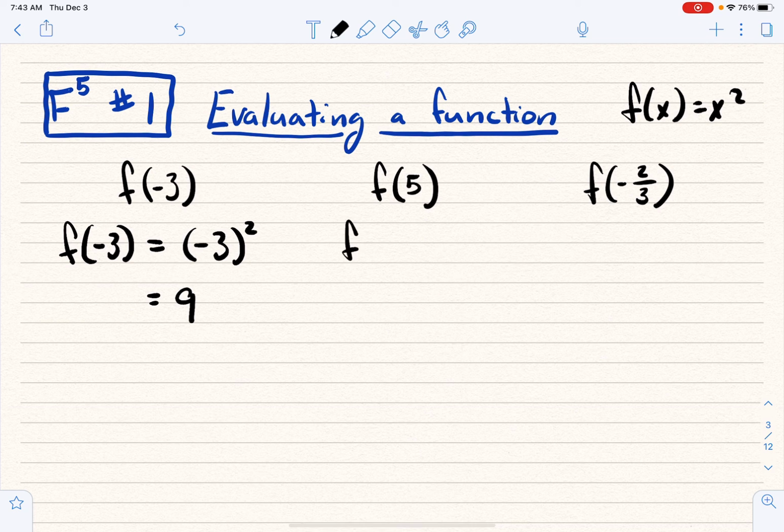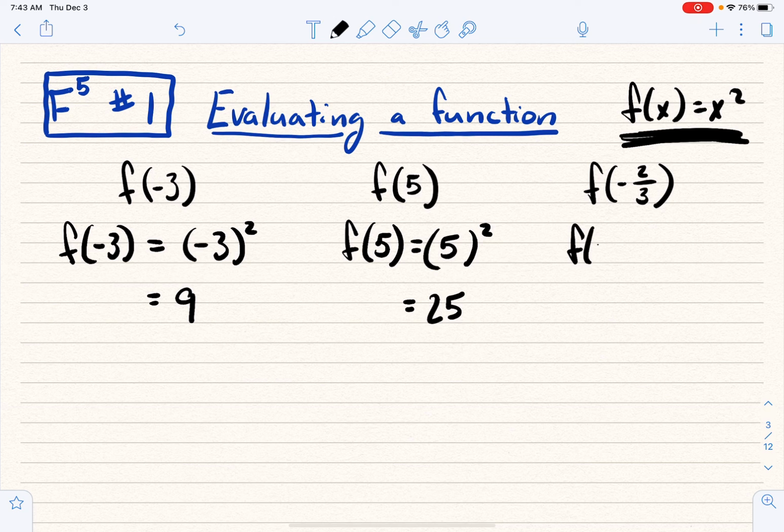If I said f of 5, that would just put that into my function up here, that would be 5 squared, which would be equal to 5 times 5, which is 25. And if I said f of -2/3, that would be -2/3 squared. So therefore, I square it, I multiply it by itself, I get a positive, and I would get +4/9. All right. Hopefully you understand the first fundamental of functions, evaluating functions. This has got to be the easiest part.